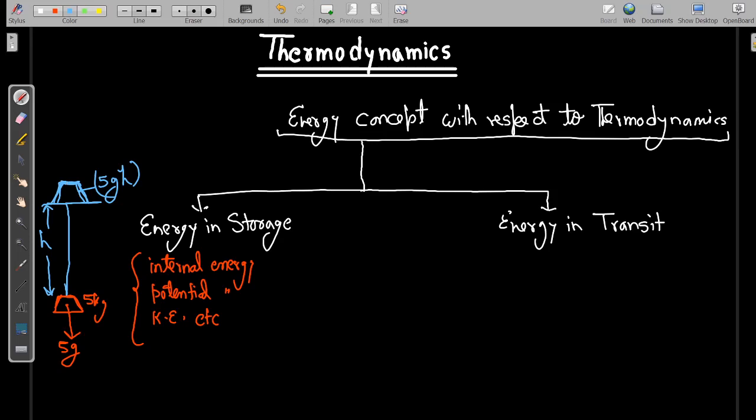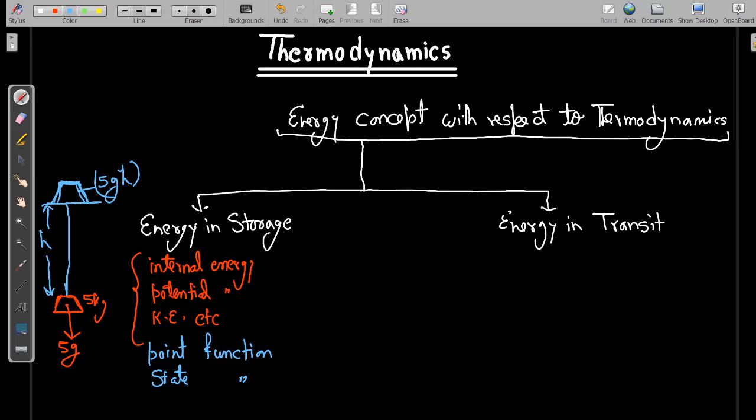So let me tell you, energy in storage is a point function, or you can say it is a state function. What do you mean by point function and state function? That I have already discussed in previous lectures. Point function means it does not depend on the path followed.